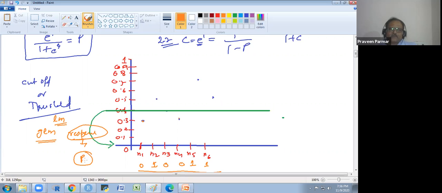After getting this probability, we decide the threshold. Now there is a procedure to decide the threshold, and as per that, we decide up to which probability the value would be 0 and which would be 1. Is there any doubt in this whole concept of logistic regression? Yes. Anyone has any doubt?